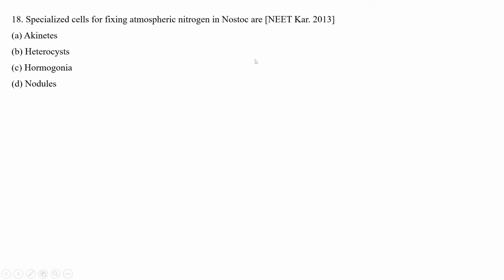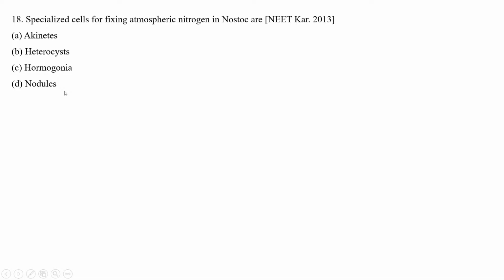The specialized cells for fixing atmospheric nitrogen in Nostoc are: this came in NEET Karnataka 2013. Four options are given. You have to choose the correct answer. Read the question first and try to answer in the comment section. Then I'll tell you the answer with a proper explanation. The options are echinates, heterocyst, hormogonia and nodules.